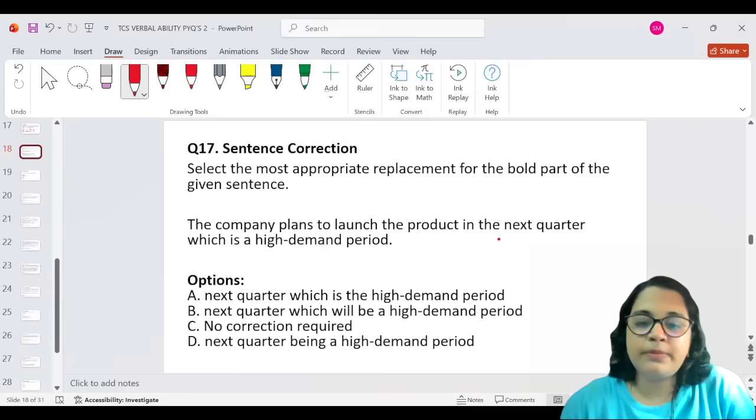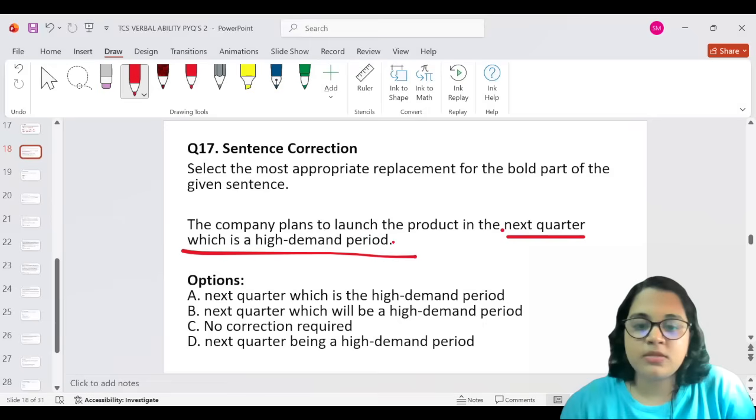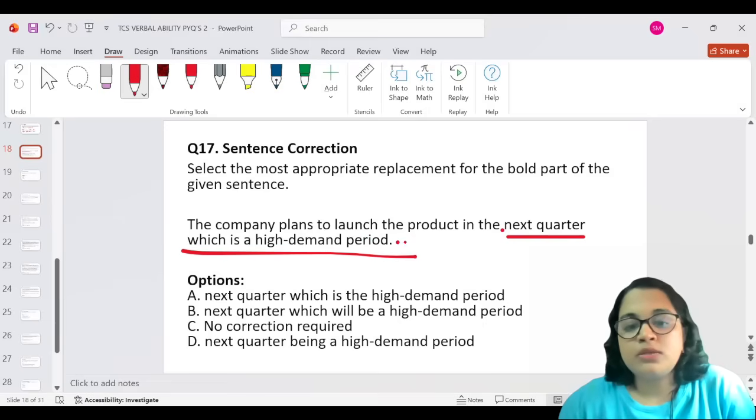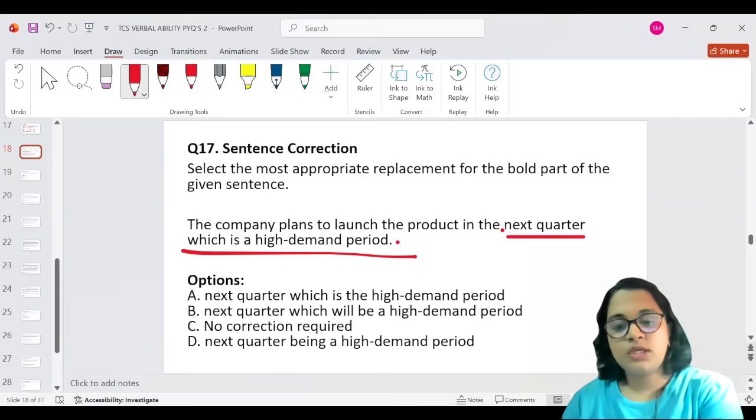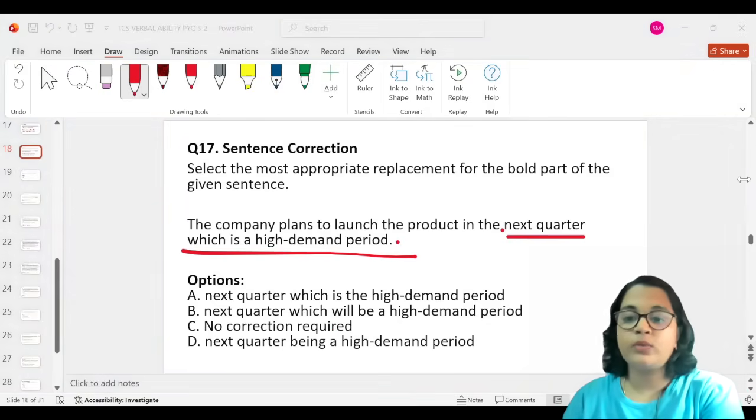So it has not been bold, but I'll underline it for you. You are supposed to replace this part of the sentence. The company plans to launch the product in the next quarter, which is a high demand period. All right, so let us see what the error is and try to identify.